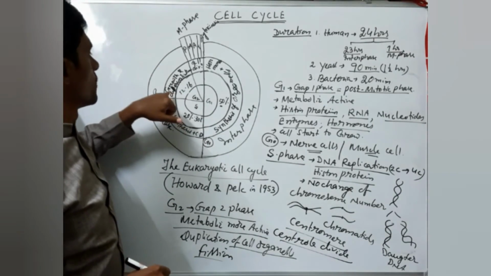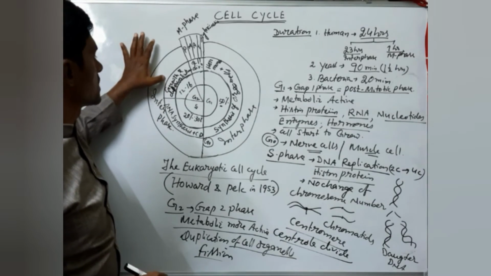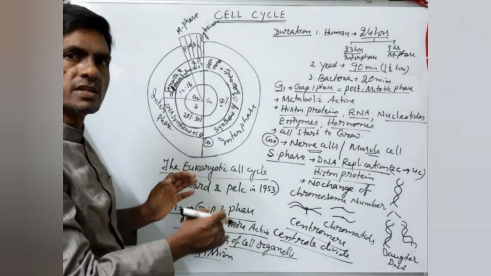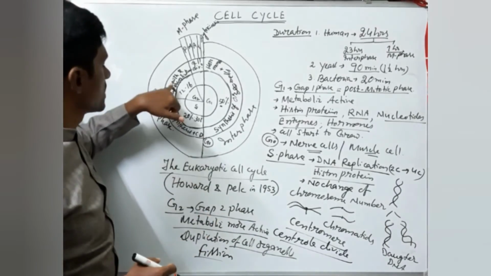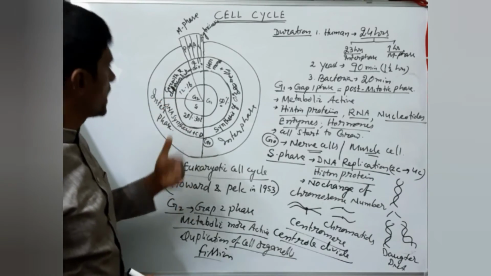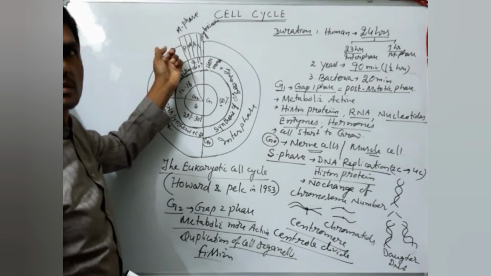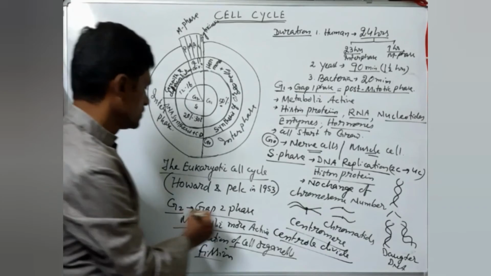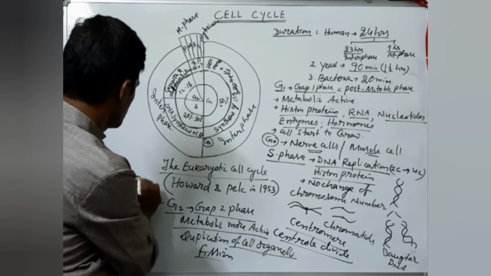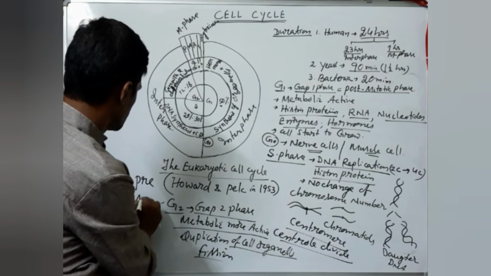And in the G2 phase, what happens? Growth of the cells takes place and differentiation of the cells takes place. Changes and modification take place. The G2 phase is also called the pre-mitotic phase, meaning before mitosis.